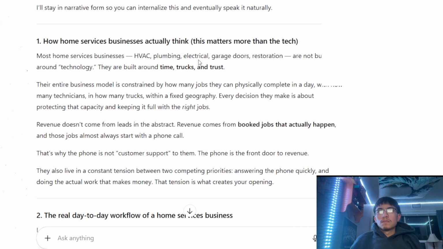Most home services, HVAC, plumbing, electrical, garage door restoration, are not built around technology. They're built around time, truck, and trust. So time applies to us, trucks, and okay, this makes a lot of sense. The entire business model is constrained by how many jobs they can physically complete in a day. So we have a constraint here: how many jobs somebody can fit in a day with how many technicians. So they're limited by jobs.